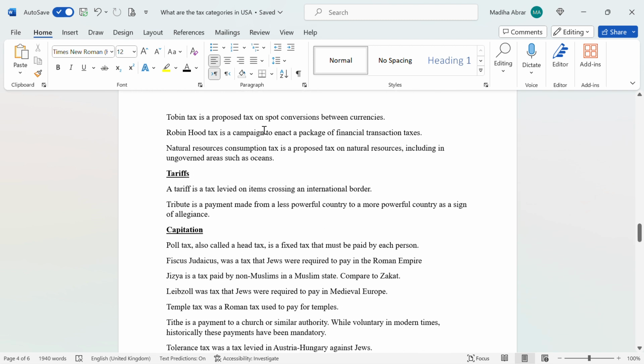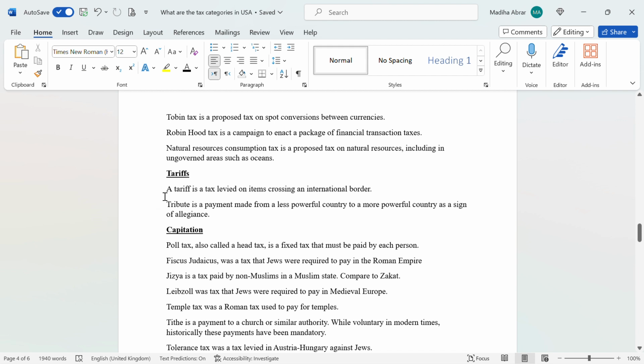Tobin tax is a proposed tax on spot conversions between currencies. Robin Hood tax is a campaign to enact a package of financial transactions taxes. Natural resources consumption tax is a proposed tax on natural resources, including in ungoverned areas such as oceans.